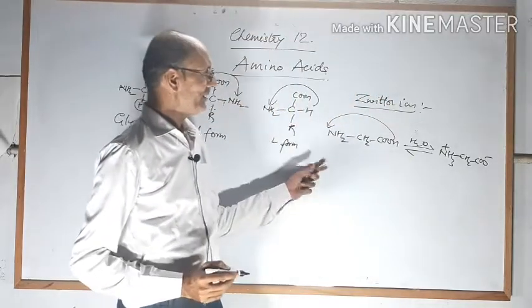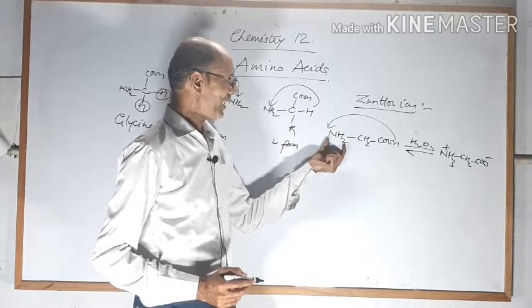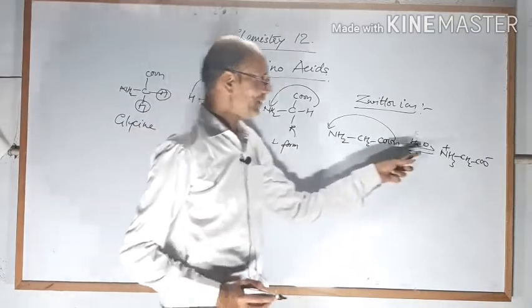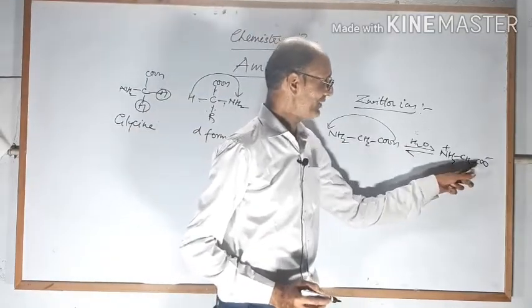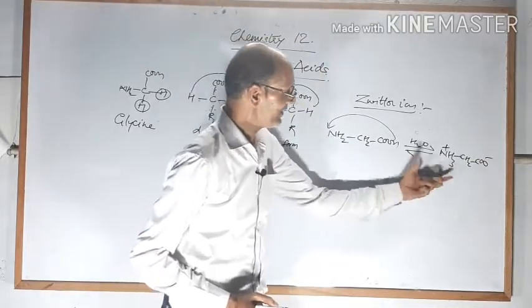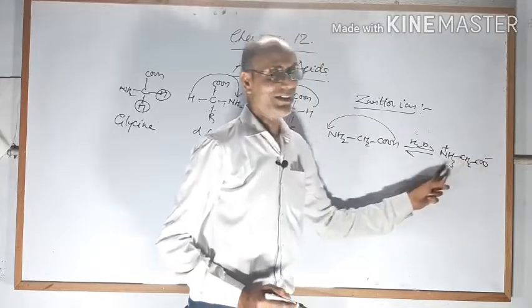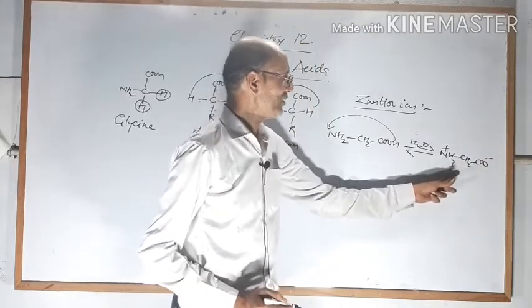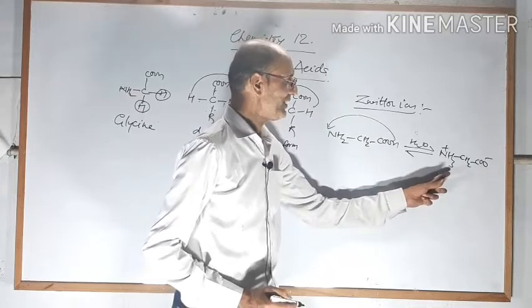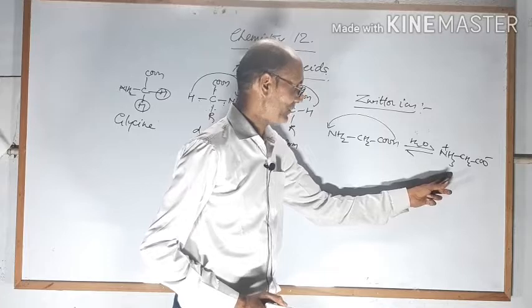You are seeing this positive move from here to the amino group, and in this way NH3 positive, CH2 and COO negative will be formed. You are seeing this is a molecule in which both positive and negative ions are present. So this is a special type of ion, and it is called a dipolar ion or zwitterion.